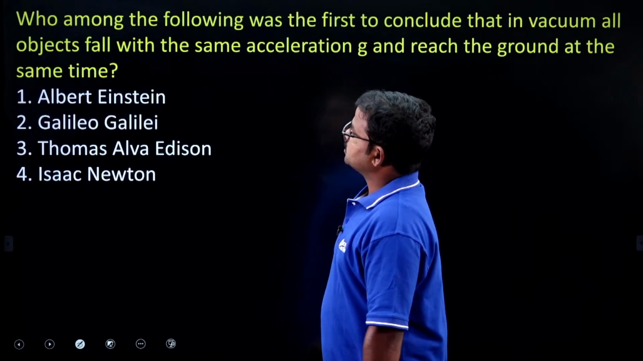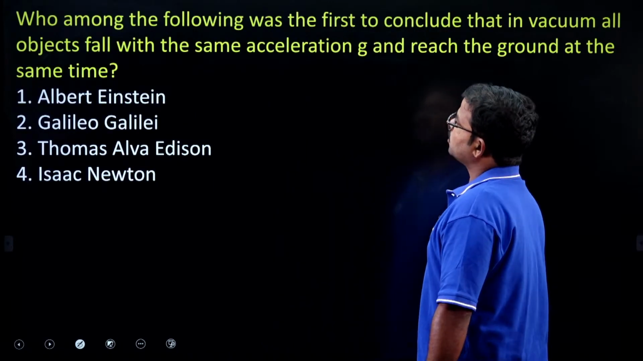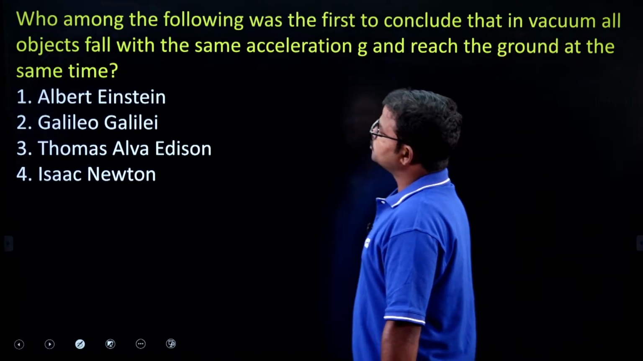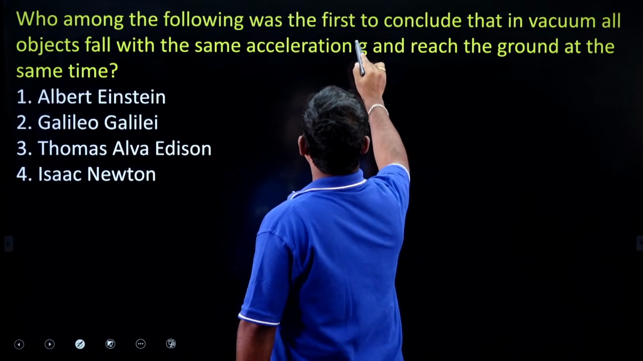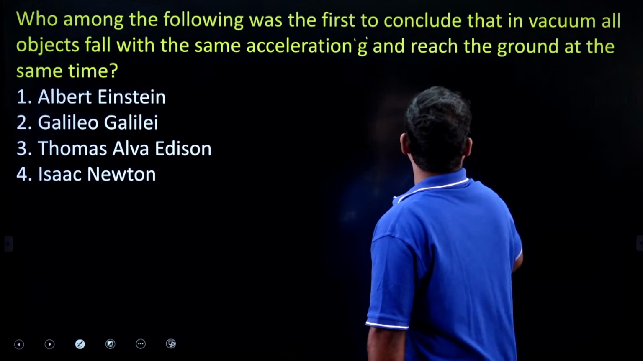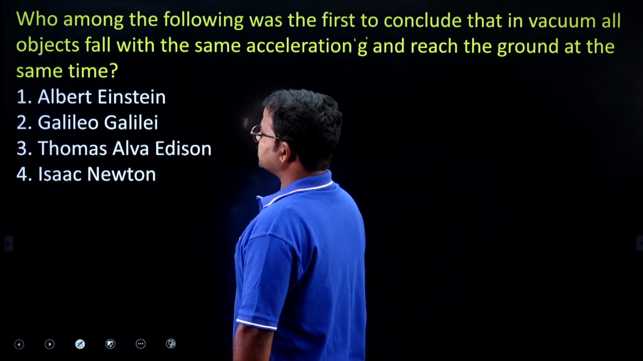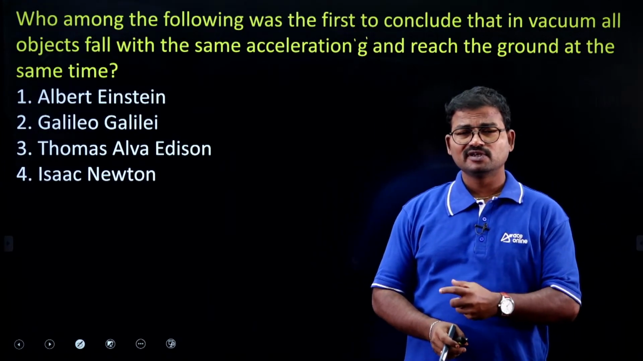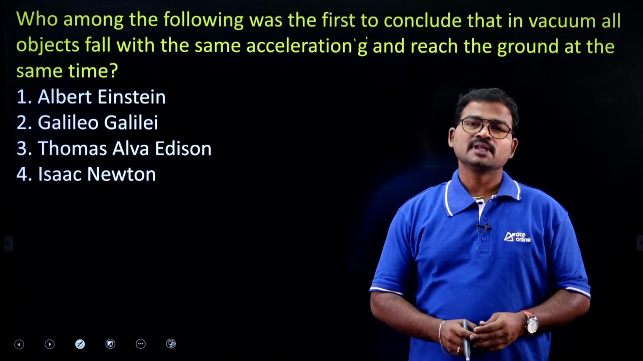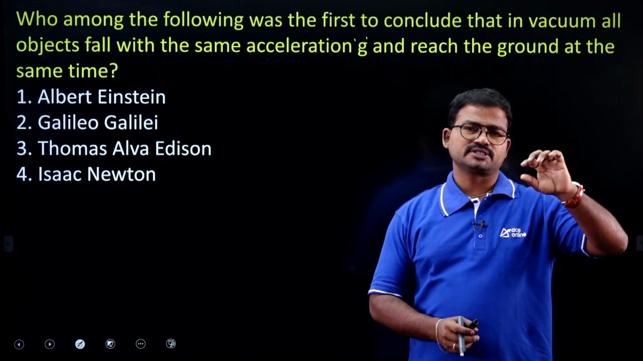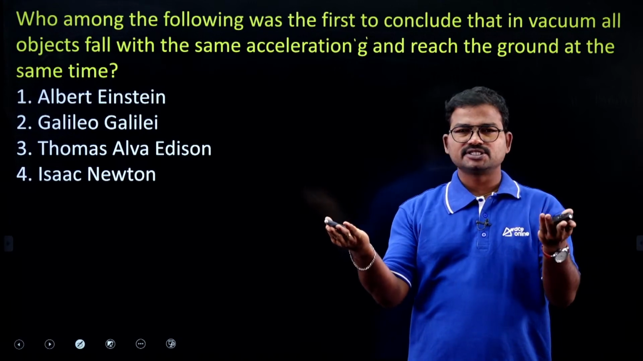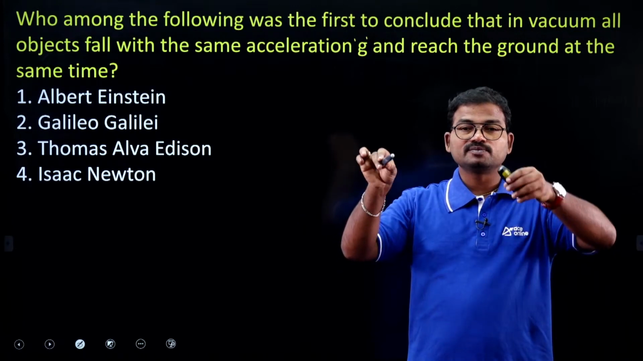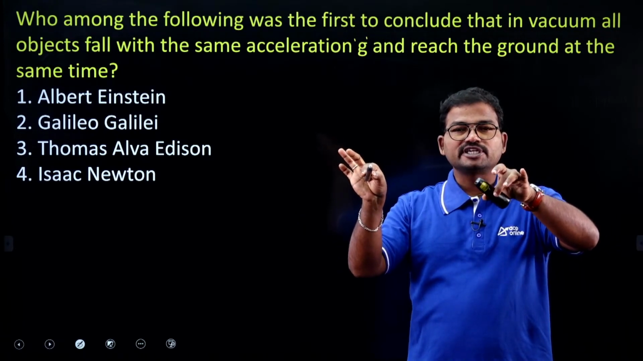The next one is: who among the following was the first to conclude that in a vacuum all objects fall with the same acceleration g and reach the ground at the same time? Of course, you know the concept of the Pisa Tower. Suppose you drop two objects, let's consider these two. This one has a higher mass compared with this one, but if you drop them from the Pisa Tower, they take almost the same time.